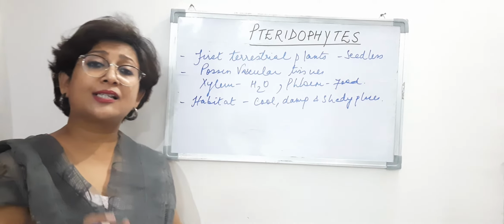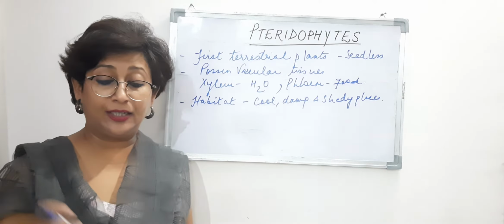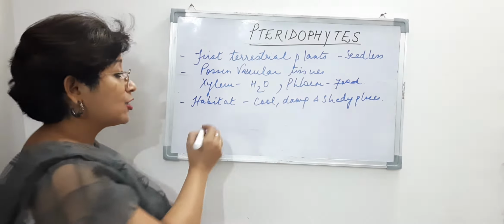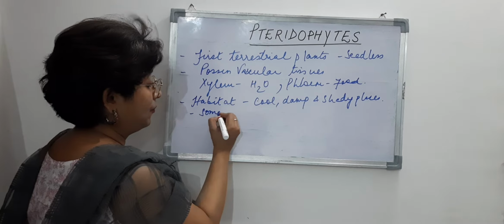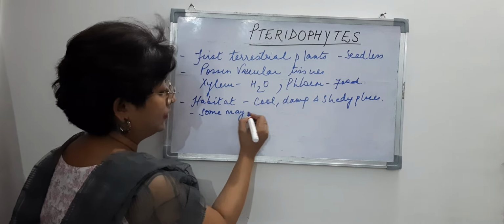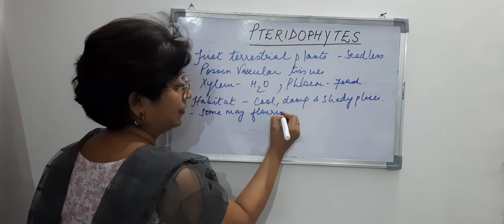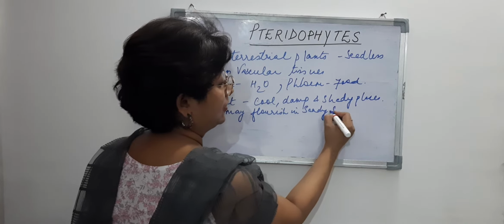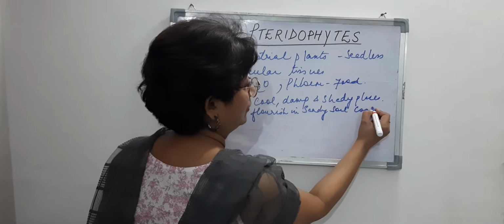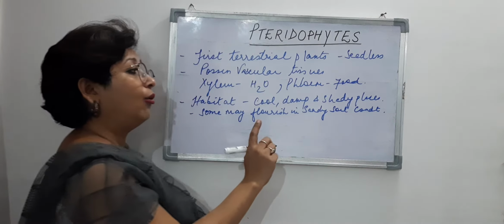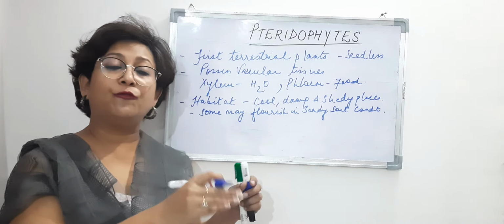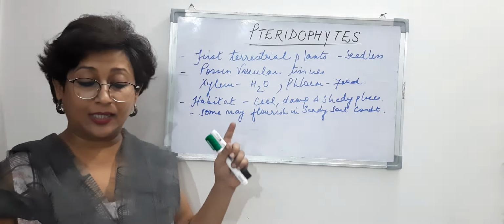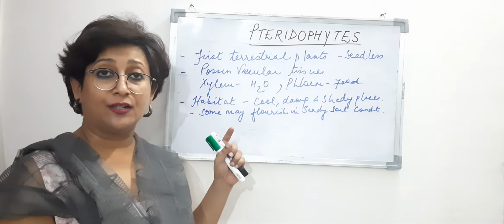There are some which may flourish in sandy soil conditions as well, not all, right? So I'll just write here, some may flourish in sandy soil conditions, not all. Majority is found to be living in cool places, damp places and shady places, right?